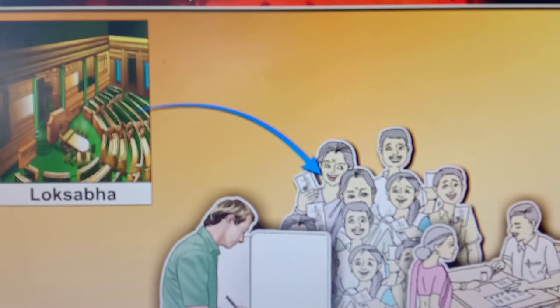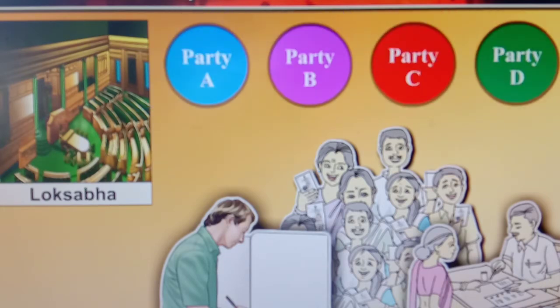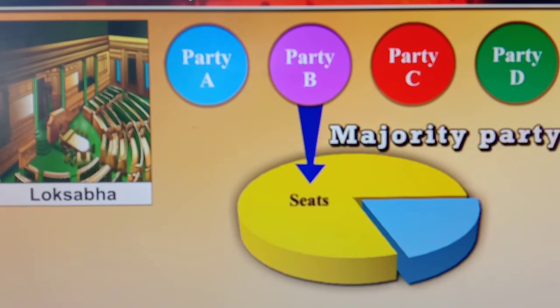Elections to the Lok Sabha are held at regular intervals. It means after every 5 years, the election commission arranges this whole election process. All political parties contest these elections. The party which gets more than half of the seats is considered the majority party.